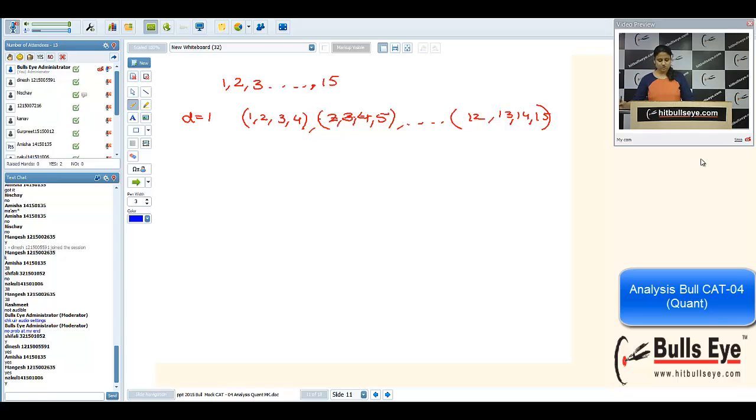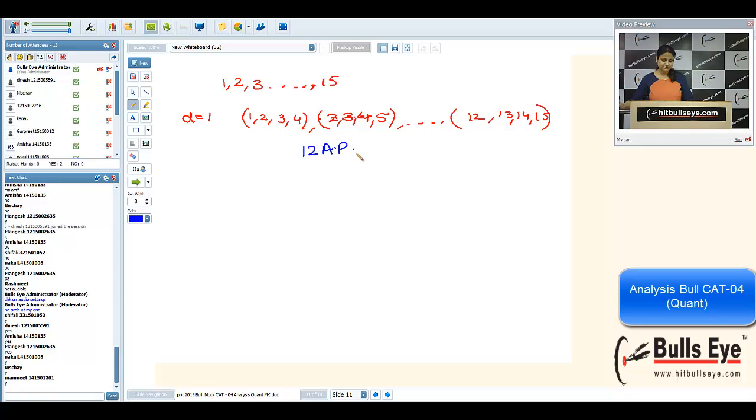Okay. So with a common difference of 1, there are 12 APs and we want to find the sum of all these. What is the sum for the first AP? That was 10. We are adding 1 to every term, so obviously the second sum will be 14. The next sum will be 18 and so on. So it will be 10 plus 14 plus 18 plus up to 12 terms.